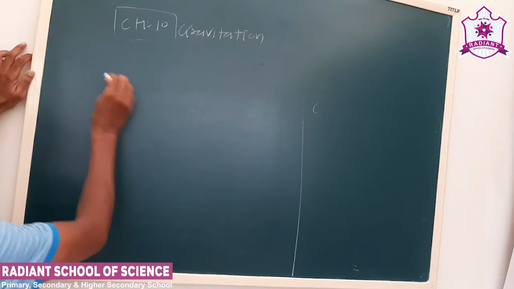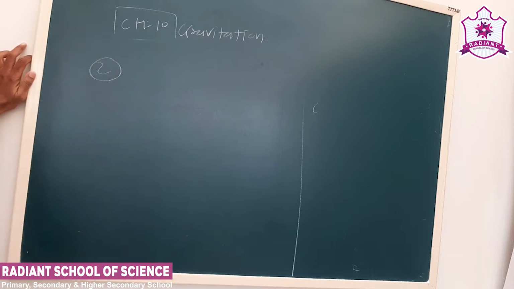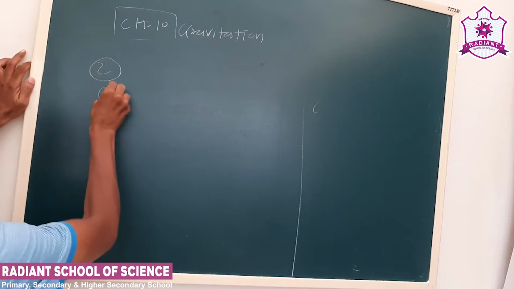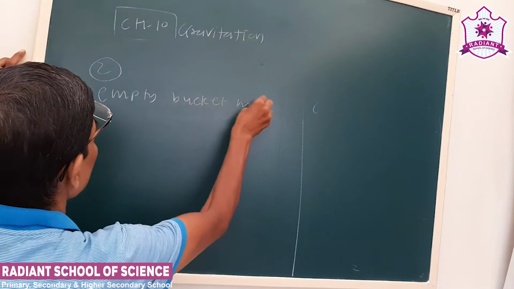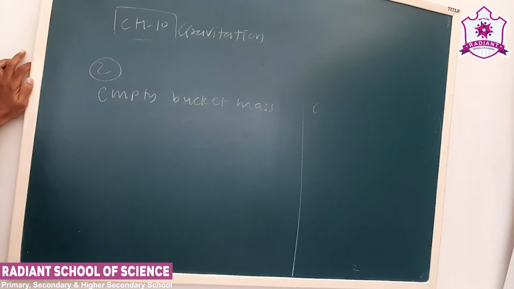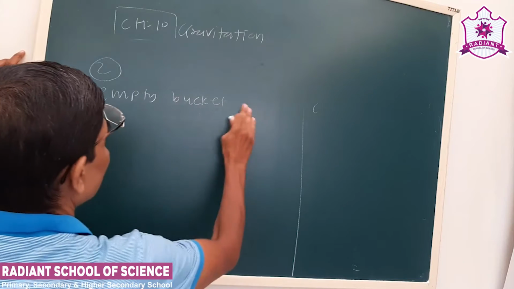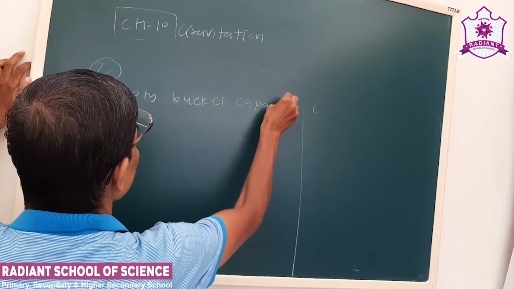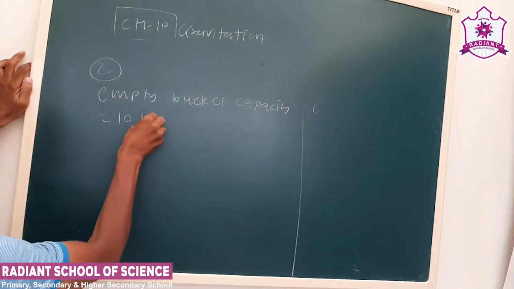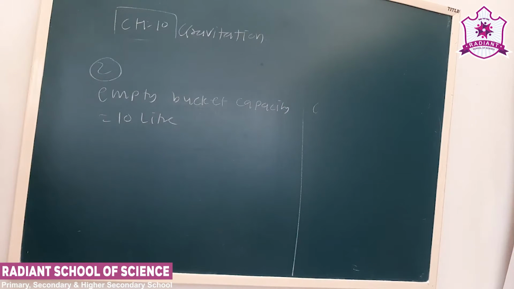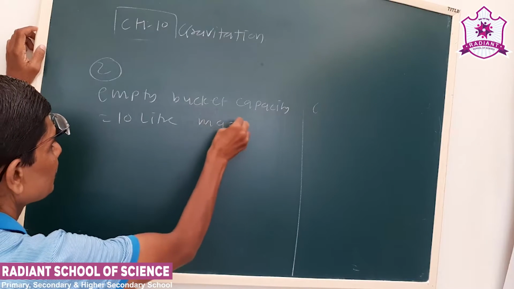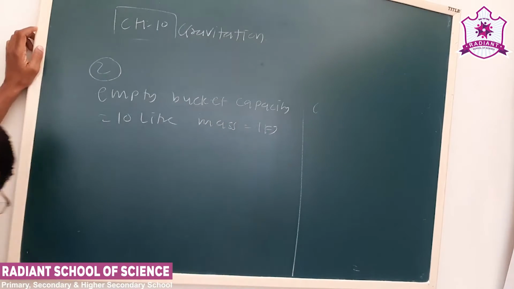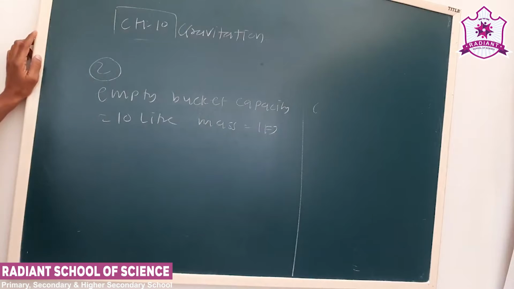Now next, see, the mass of an empty bucket. An empty bucket has a capacity of 10 liter, and its mass is 1 kg.